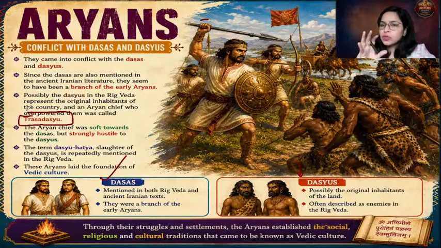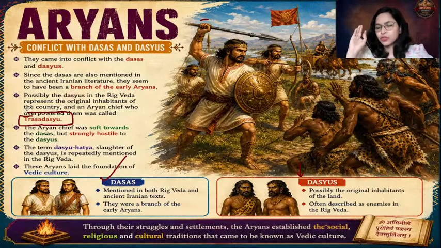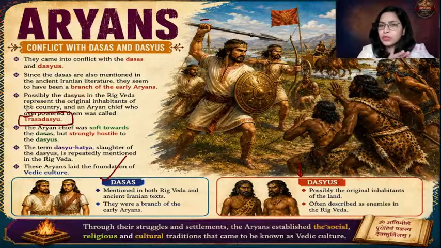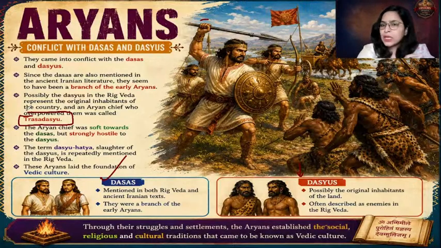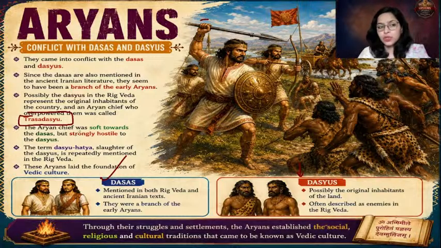Now, it is also given in Rigved that the Aryans' approach towards Dasas was milder. But the Aryans' approach towards Dasyus was very harsh. Why? Because Dasyus were the original people of this land. So definitely Aryans were hostile towards them and considered them their primary enemies. However, the Dasas were their own originals. So they were milder, moderate towards the Dasas. Okay, so that is being mentioned. The Aryan chief was soft towards Dasas, but strongly hostile to Dasyus.